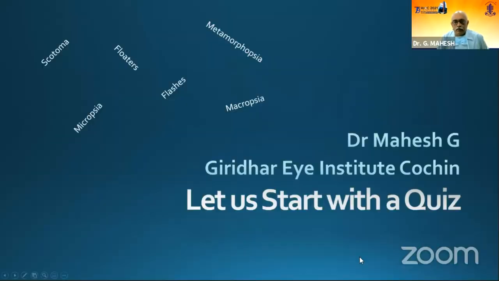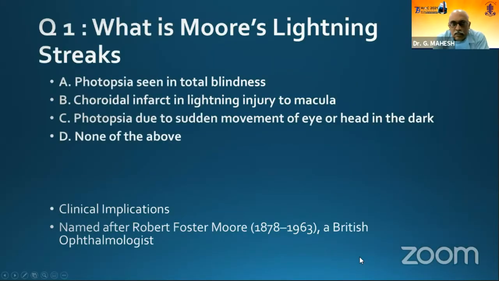Yeah. Now my first question is, what is Moore's lightning streaks? This Moore was Robert Foster Moore, a British ophthalmologist. So if you have heard about what is Moore's lightning streaks, the question A, you can write in a piece of paper if you want to assess yourself. I will tell the answers at the end.